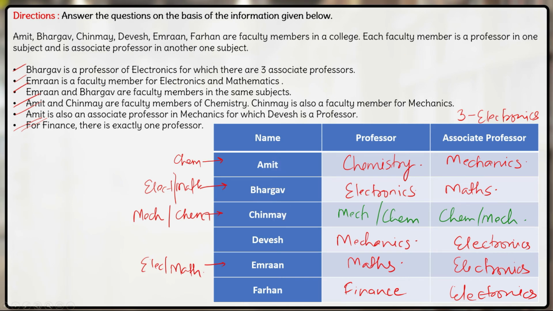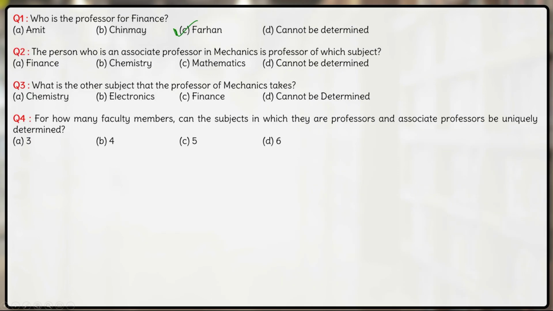If the associate professor in mechanics is Amit, then he is a professor in chemistry. And if the associate professor is Chinmay in mechanics, then also he will be the professor in chemistry only. So whether we are talking about Amit or Chinmay, in both the cases the person would be a professor in chemistry, hence the answer will be option B, chemistry here.